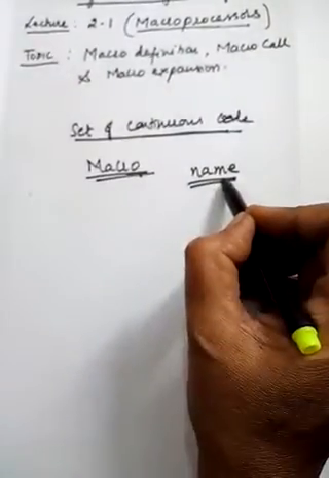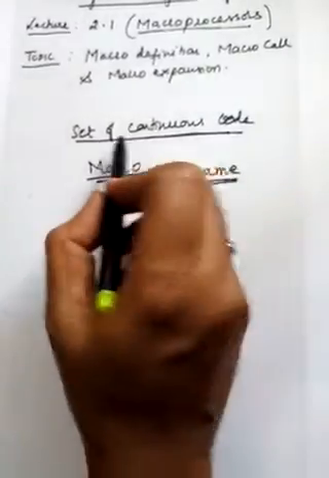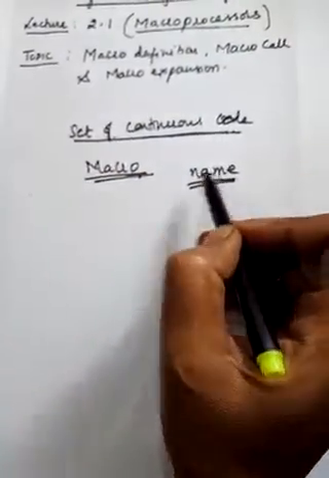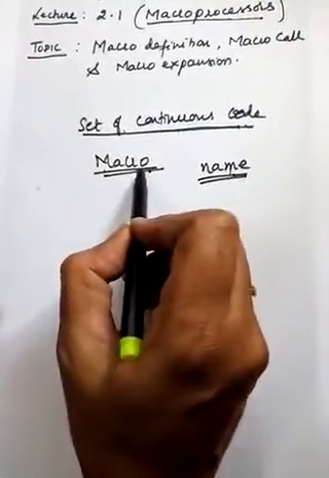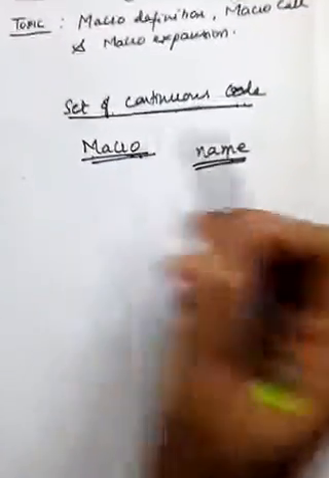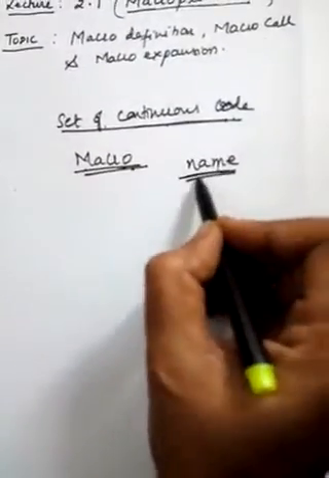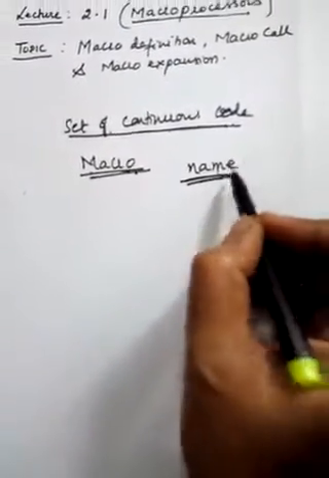So this name we call a single line abbreviation for this continuous code, and this we call the macro instruction definition.